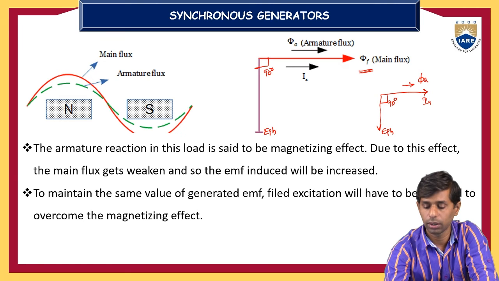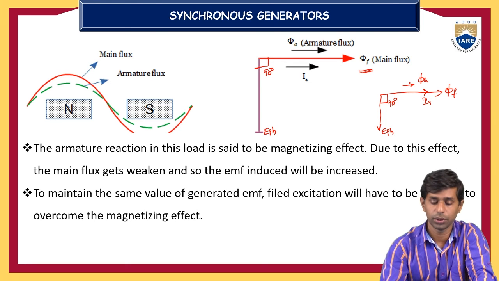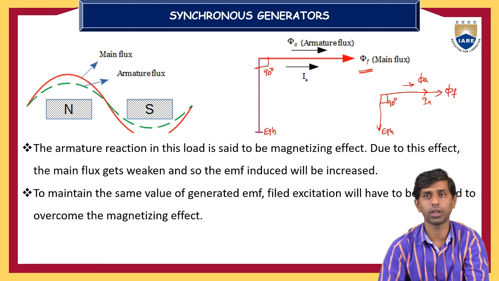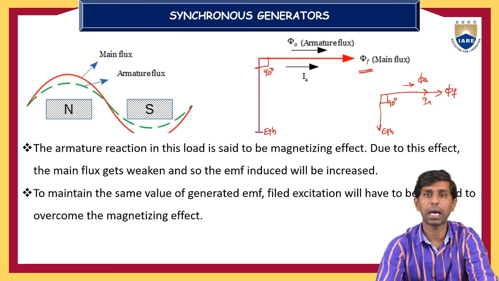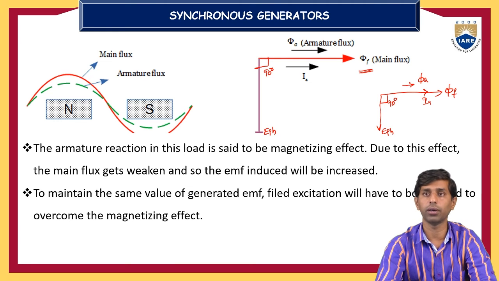This is phi A and this is phi F. Now see here in the vector diagram, both the fluxes are in the same direction, along the same vector. That means the armature reaction effect will be magnetizing. It will strengthen the resultant flux, or the main field flux, because both are in the same direction.